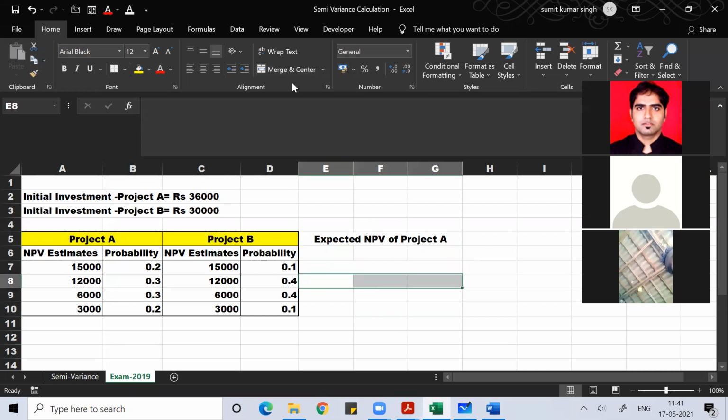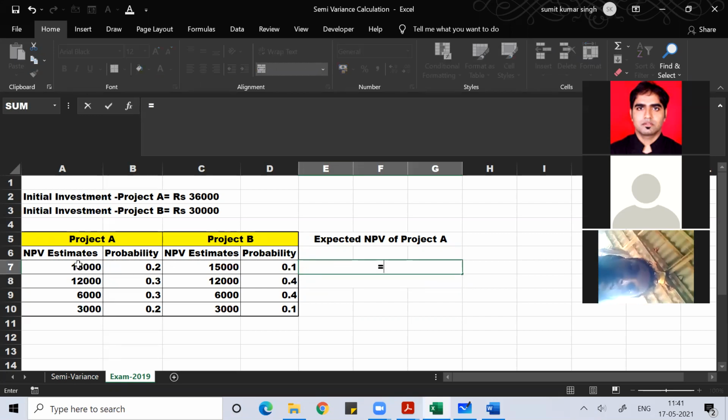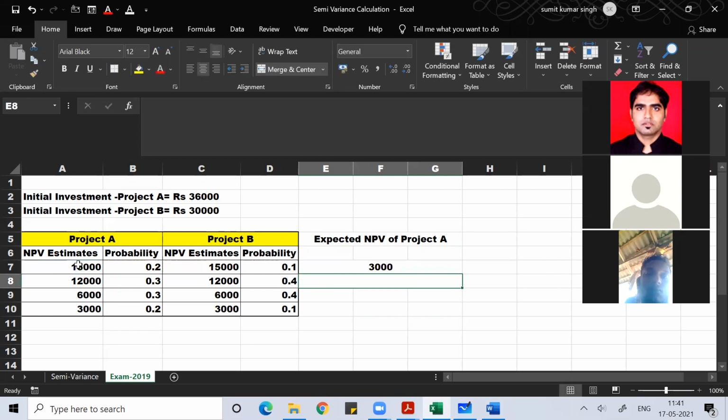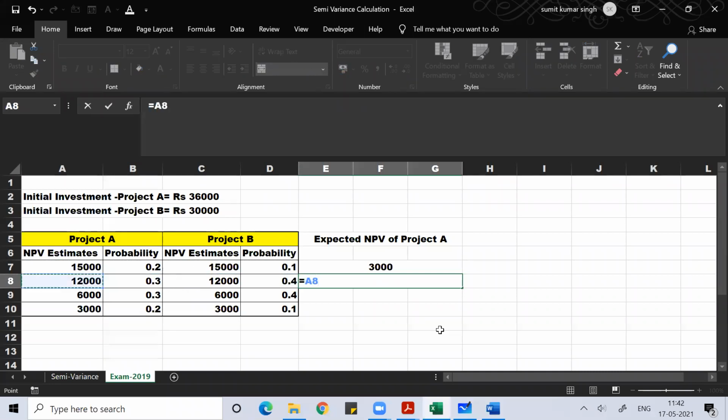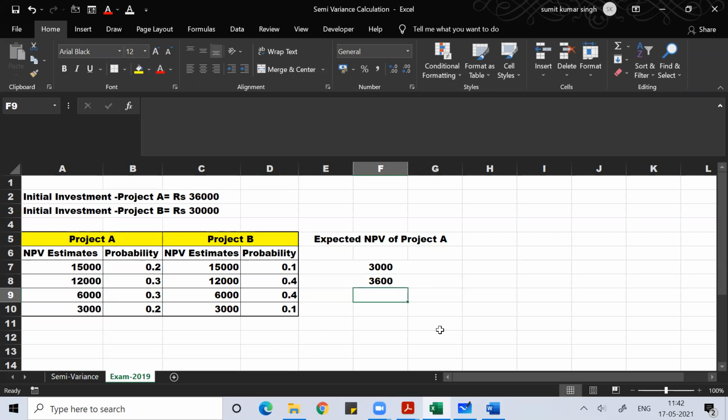The expected NPV of project A is nothing but you multiply the NPV estimate of project A with the probability. So you can find this 20% or 15%. Like this, you can find individually all the projects. So individual 12,000 into 0.3. Like this, you can find each project's expected NPV.